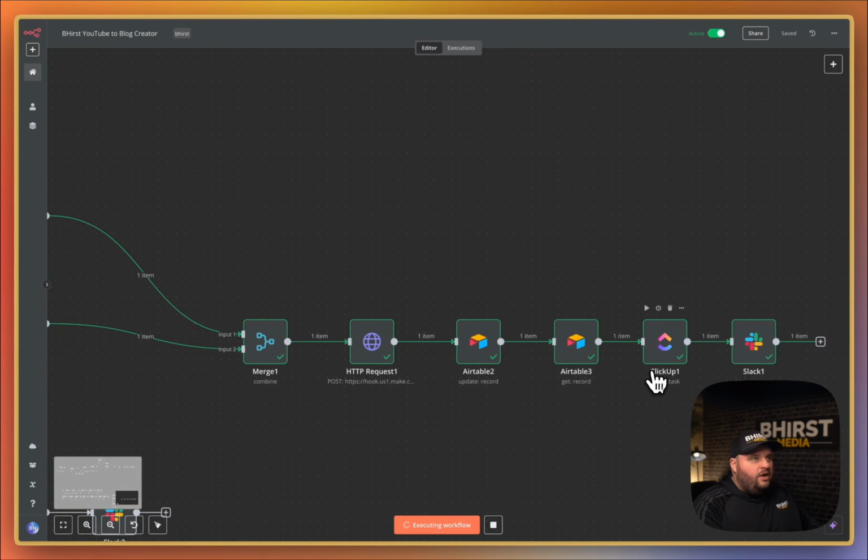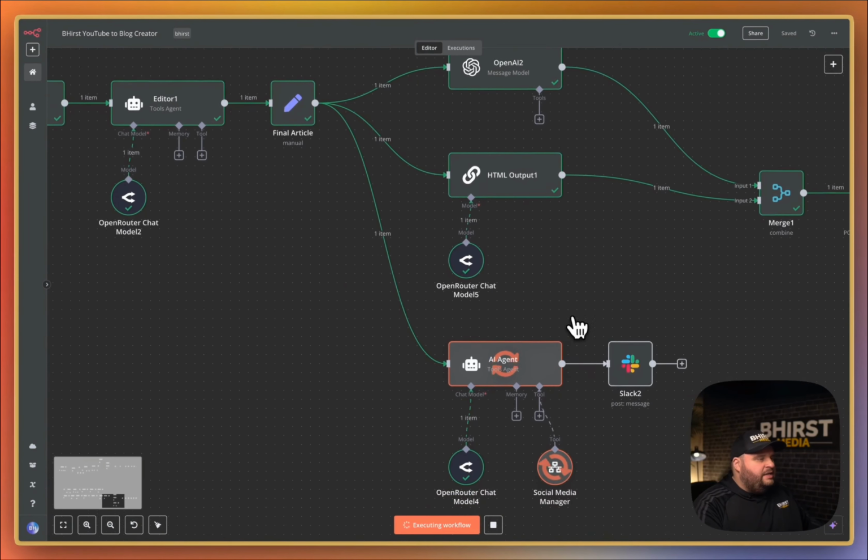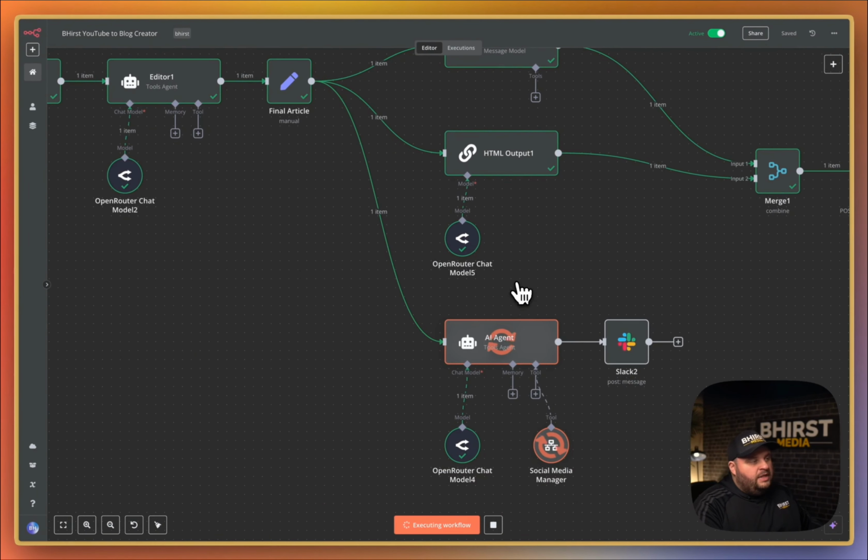Now, once that's all been done, you'll see that it's also doing another step down here. The last AI agent that we're going to use is this one down here. What it's doing is it's pulling information from that article and sending it directly to our social media manager, which then will create our different social media posts. So Facebook, LinkedIn, Google Business, any of the text written prompts that we want created, send it to Slack, but then also add it to our Airtable and then send it off to our different platforms too.